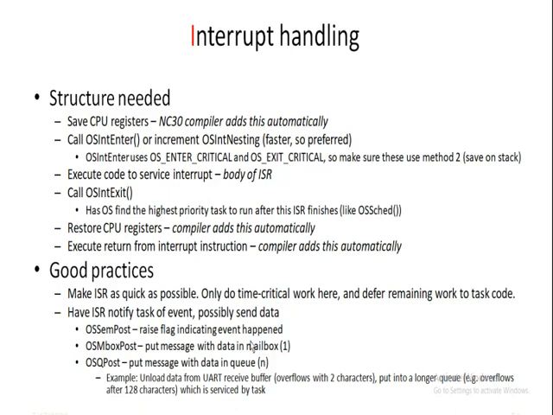Here we save the CPU registers. The NC30 compiler adds this automatically, so it's processor dependent. The interrupt service routine can be implemented as a C function provided the cross compiler supports mixing of assembly language with C. If the cross compiler doesn't support inline assembly code, the only option left is to code the ISR in assembly.